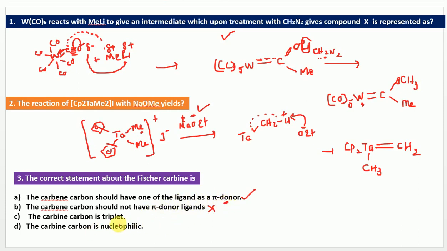The third statement, it is a triplet. No, because in the Fischer carbene, the carbene is actually singlet, right? Opposite spin. So this is also wrong. And the carbon is nucleophilic. No, it is electrophilic. So here you can say option A will be the right answer. Come to the next question.